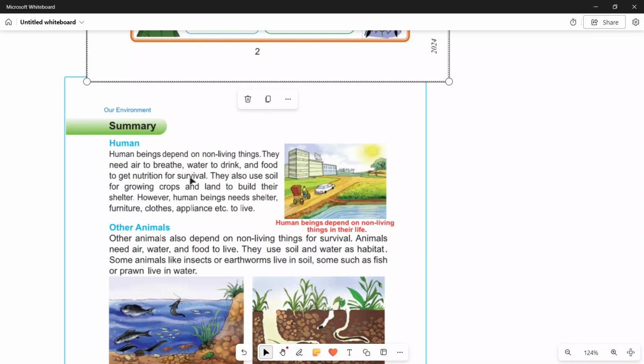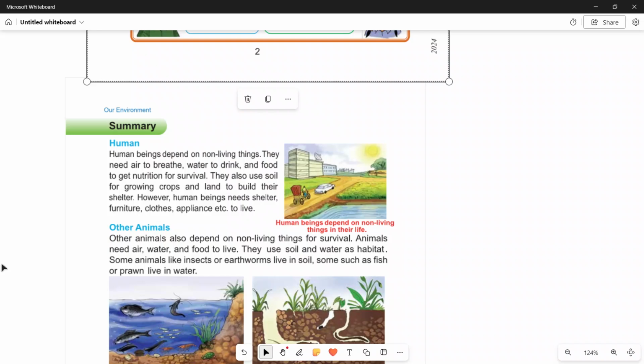They also use soil for growing crops and land to build their shelter. Soil is a kind of non-living thing. So in this line, we see that human beings are always dependent on non-living things.